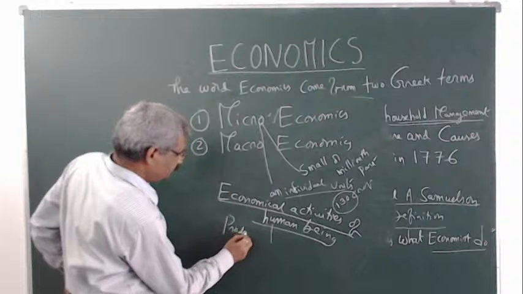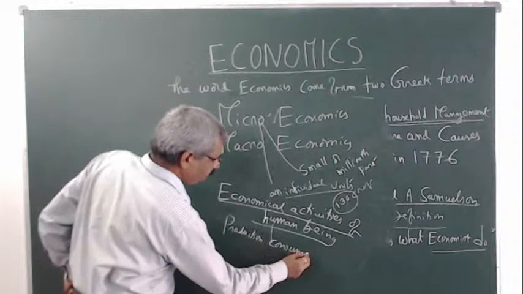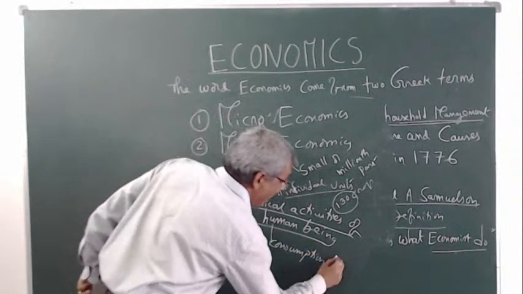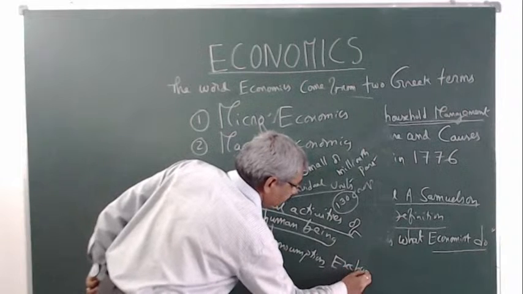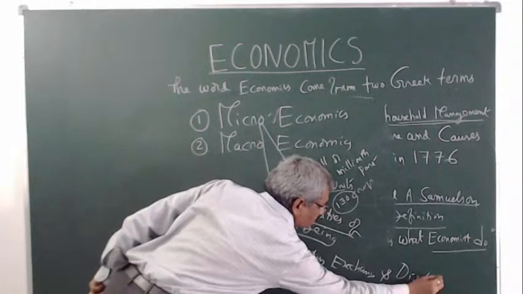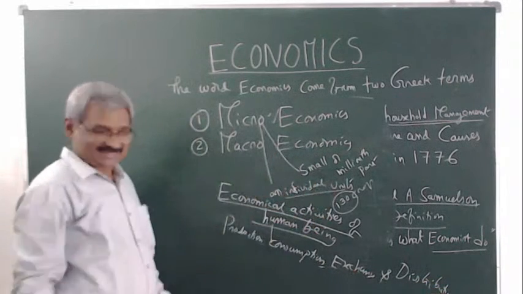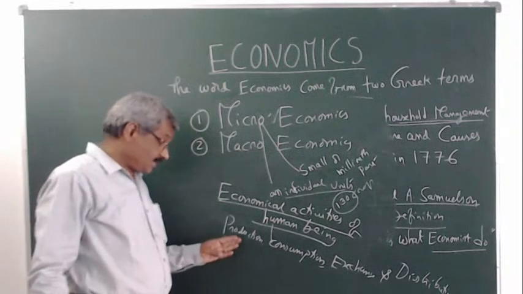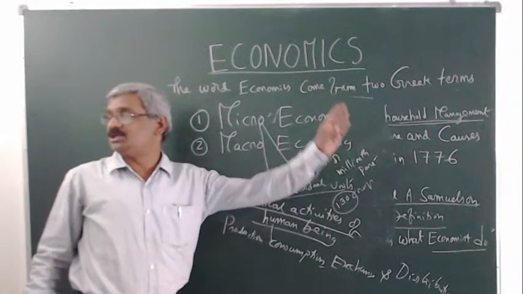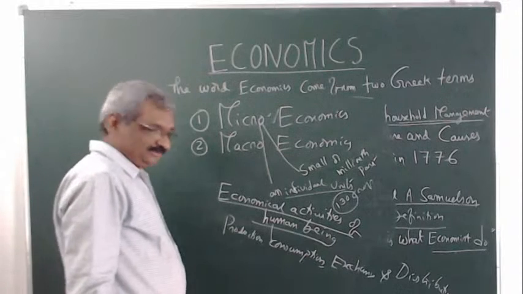Production, consumption, exchange, and distribution. These four are the economical activities. What are the economical activities? Production, consumption, exchange, and distribution. These four are the economical activities.